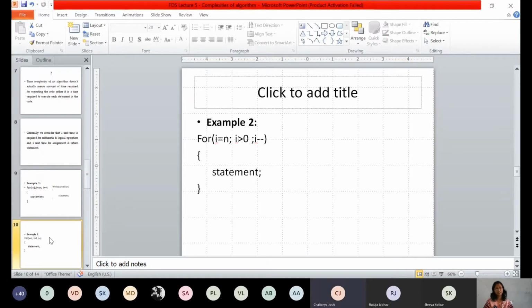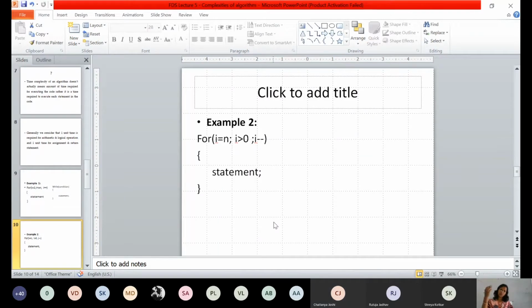Is it big O of n only, or something else? Even though, see what happened in the previous example: your I started with 0 and was going up to n. Now I started with n and is going down to 0, isn't it?